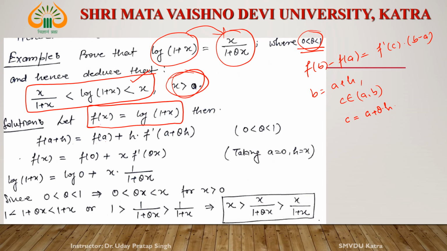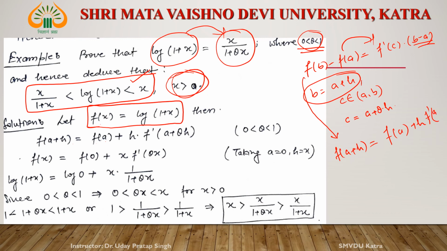Okay, so this result becomes f(b), meaning f(a + h), is equal to f(a) on this side. What is b minus a? b minus a is nothing but h, right? See this thing, b minus a is equal to h into f'(c). What is f'(c)?